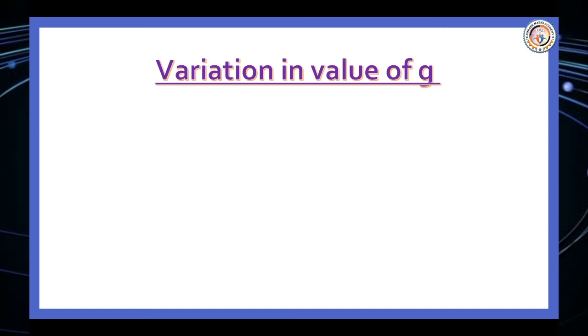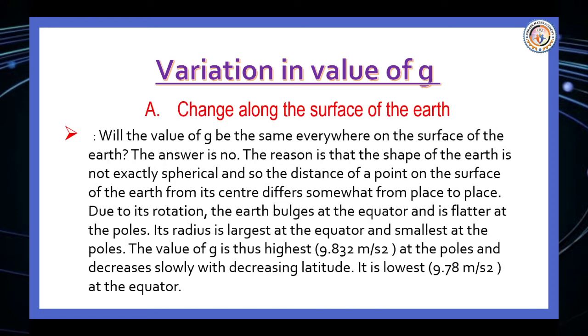So today's next topic is variation in the value of small g, meaning acceleration due to gravity. First is change along the surface of the earth. Will the value of g be the same everywhere on the surface of the earth?